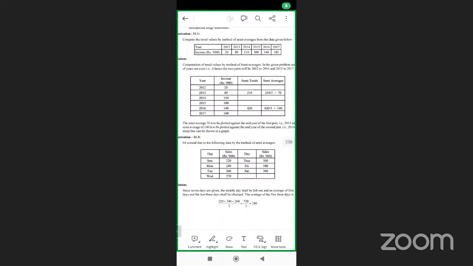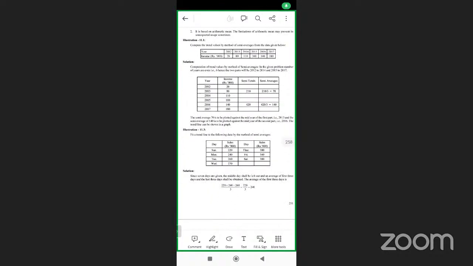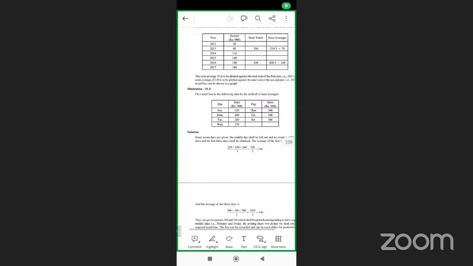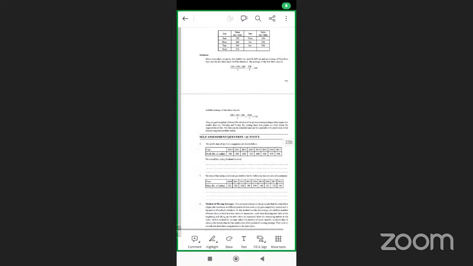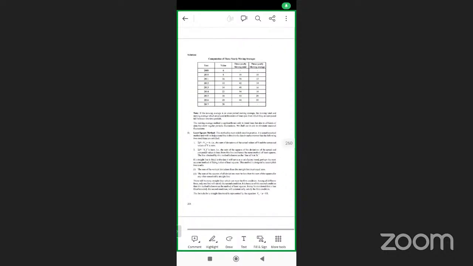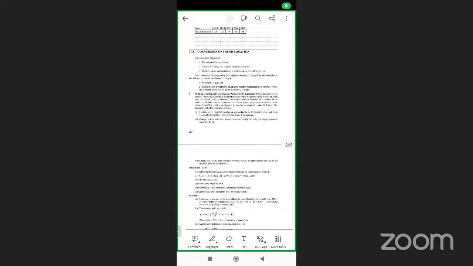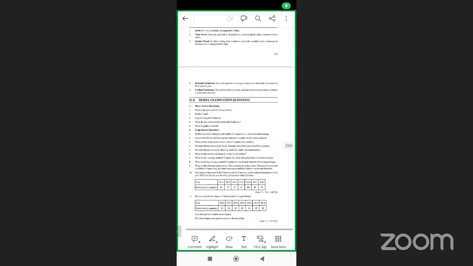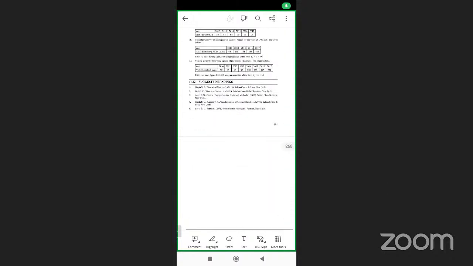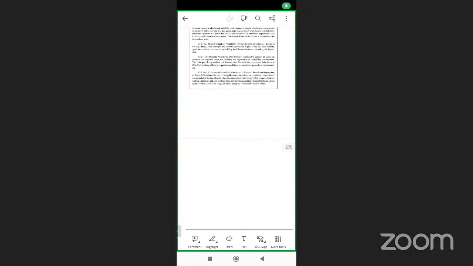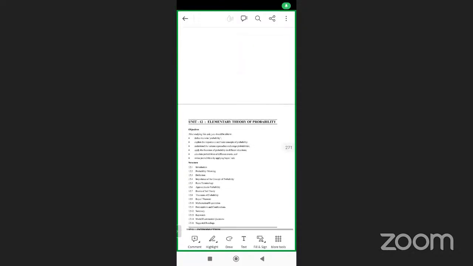If you go to this time series, it is very easy to calculate. We can easily calculate the time series with semi-totals and semi-averages. If you do it for 3 years and 3 years, and if you get the data, you can easily solve the problem. By looking at these examples, you can easily calculate this. This is just the basics about the time series. Trend equations are also there, and how to draw the trend, we can also easily do that. Now, probability and distribution is there.